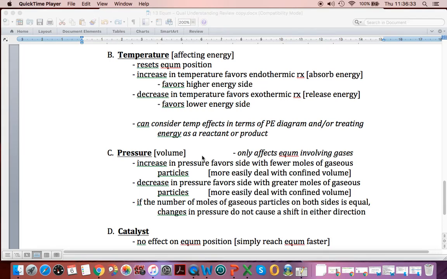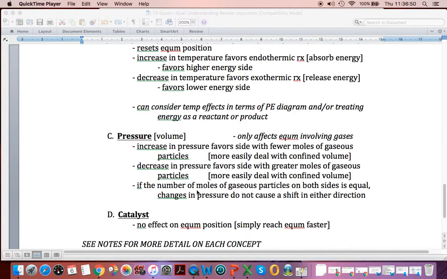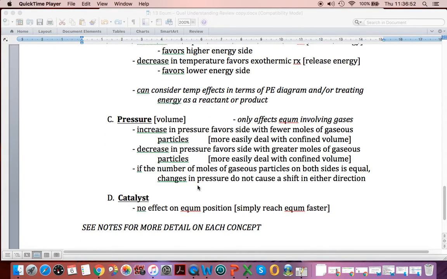The fact that when you increase the pressure or confine the gas more, it's going to favor the side with fewer moles of gas. And that's according to the coefficients in the balanced equation. Obviously, reversing that, decreasing the pressure, favors the side with more moles of gaseous particles according to coefficients. A catalyst gets you to equilibrium faster, but does not affect the position of equilibrium, that ratio of products to reactants.